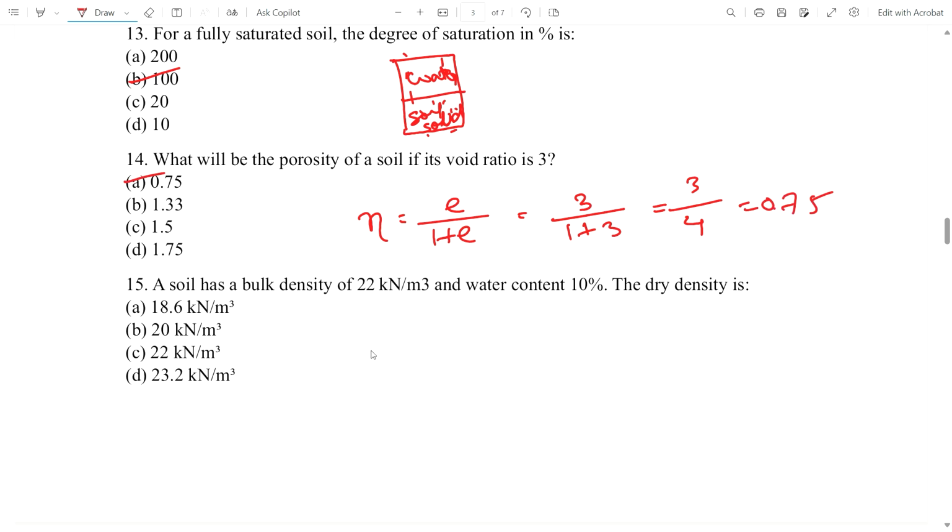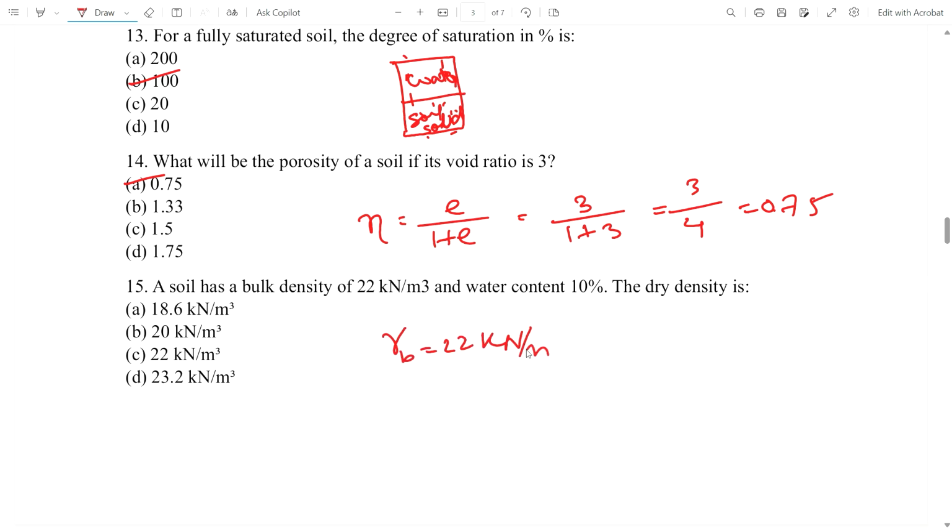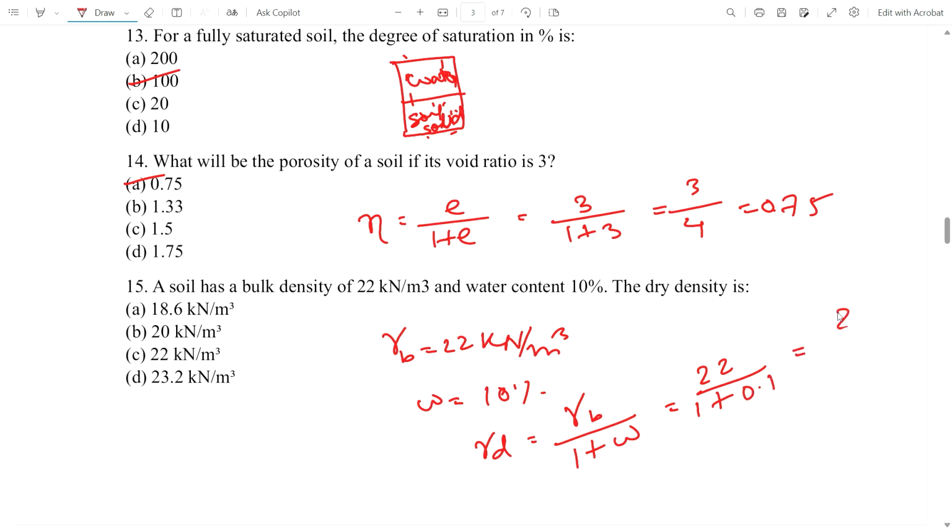Now come to question number 15. It's given a soil has bulk density 22 kilonewton per meter cube, water content is 10%, and what is the dry density? As we know, the dry density formula is the bulk density divided by 1 plus water content. The bulk density is 22, then 1 plus water content 0.1, so 22 by 1.1, we get the value as 20. Option B is the correct answer. Okay, you can do it yourself.